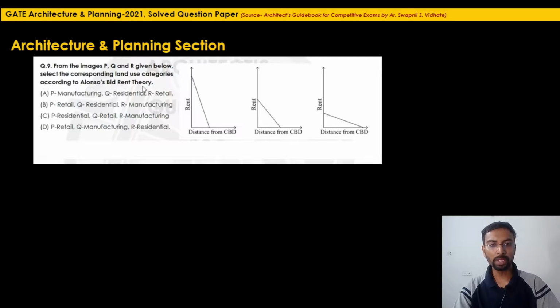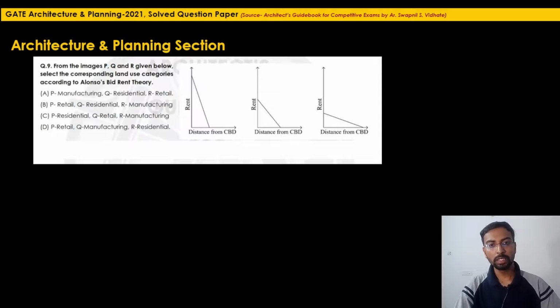Now this theory says, as you go along from the central business district, from the city center, the value of land, the rent value will go on decreasing, because the simple fact is, people who stay at a longer distance from the central business district will do more expenses on the transport. So equally the cost will be equal for the people who are staying near the central business district, because they will save the cost on the transport.